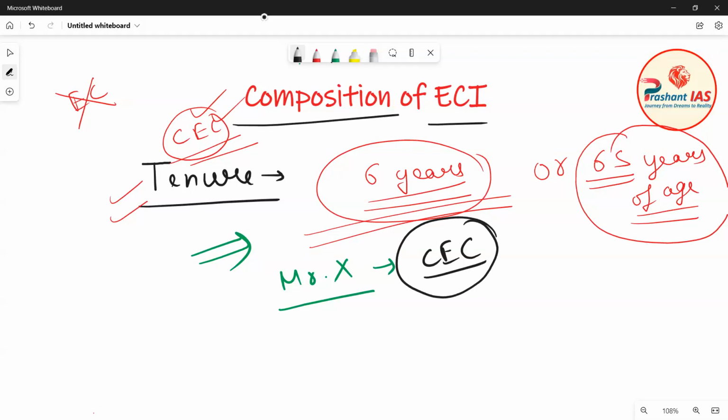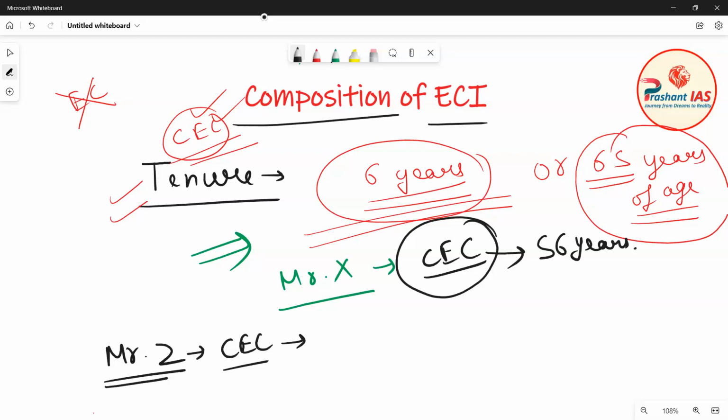When he was appointed by the President of India, at that point of time his age was 56 years. Now let us take another example. There is another person, Mr. Z. When this Mr. Z was appointed as Chief Election Commissioner by the President, at that point of time his age was 63 years.